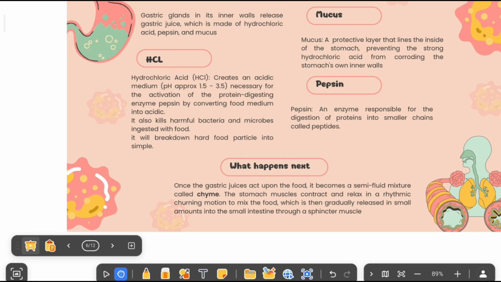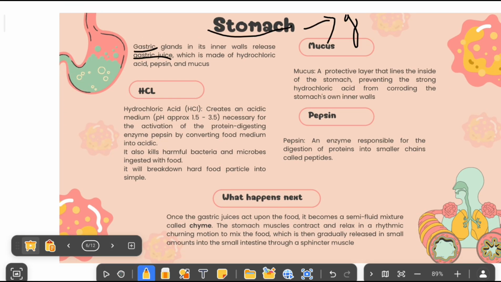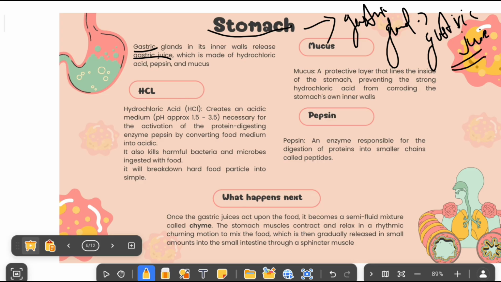Now let's move towards the stomach. It has the gastric glands. Now this gland will produce the gastric juice. This gastric juice contains three elements: hydrochloric acid, mucus and pepsin. Here, this hydrochloric acid has a pH value of approximately 1.5 to 3.5, so it's a strong acid. So this strong acid, what will it do?